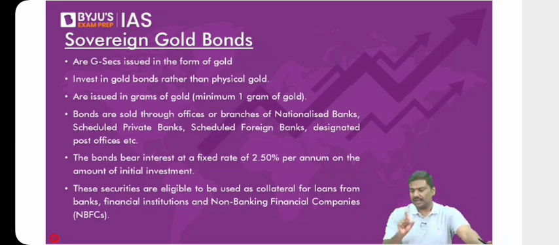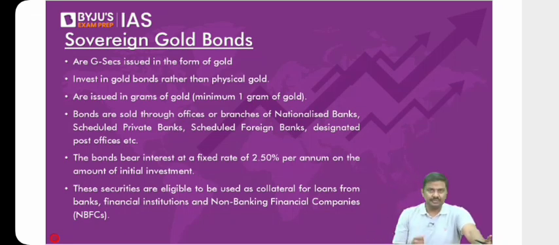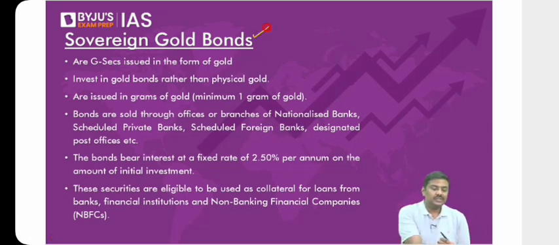That is the equity market. Within the debt market, we have discussed the concept of bonds and types of bonds: convertible bond, non-convertible bond, inflation indexed bond, and we are discussing new types of bonds. The novel type of bond that we discussed last week, at the fag end of the discussion, was the sovereign gold bond, SGB. Now, let me pick it up from there.